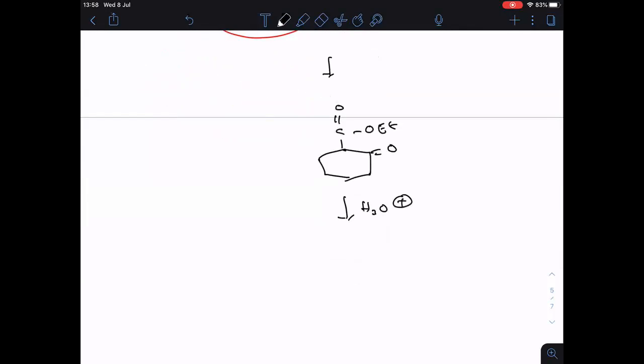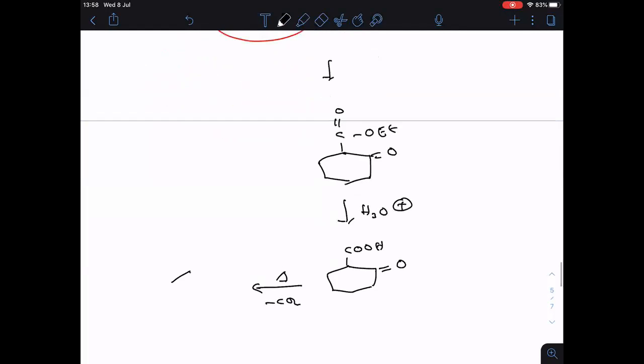Just now I told you, esters on hydrolysis give what? Carboxylic acids. We will get this one. Again, this is a beta keto acid which on heating liberates CO2. So the final product is cyclohexanone.